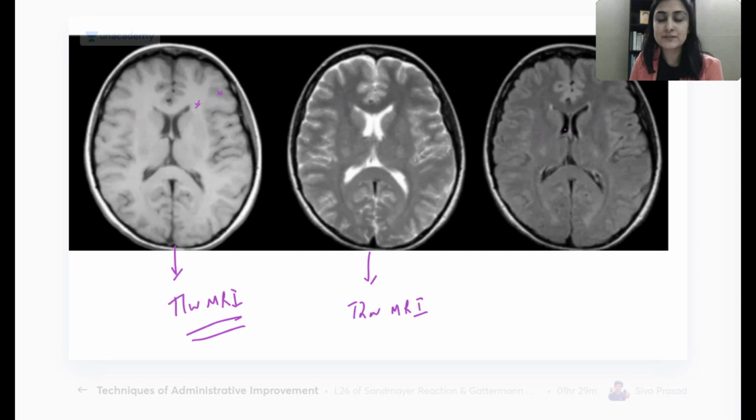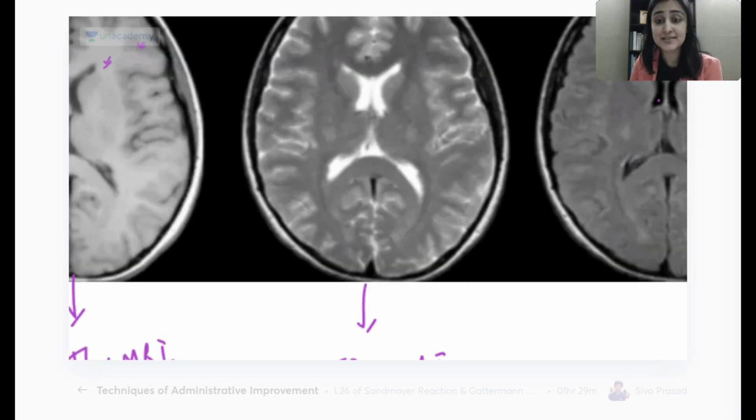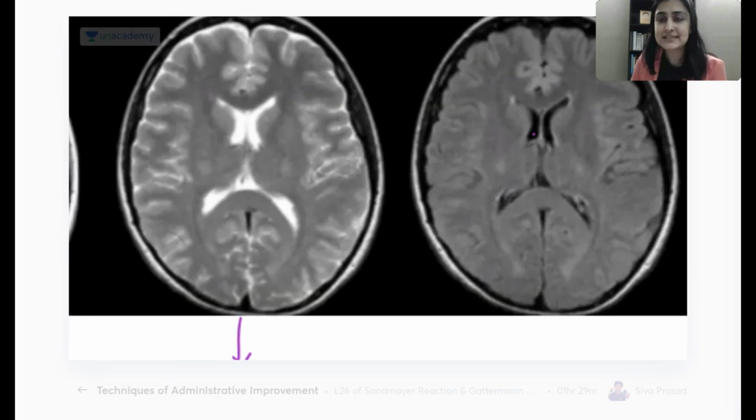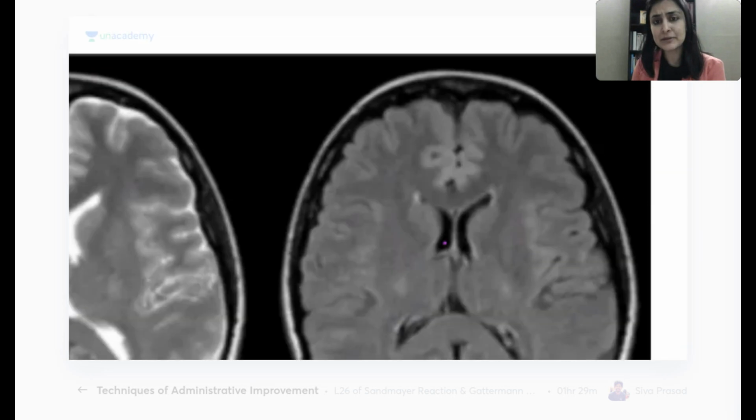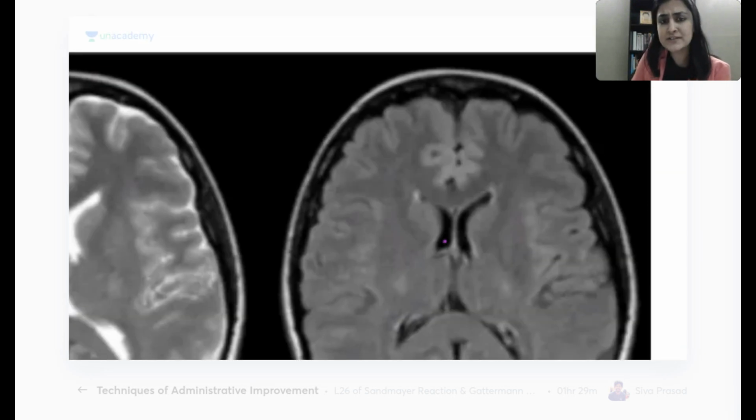Okay, so now let's figure out who this guy is. This one has CSF which is black, right? So I feel this should be T1. But then to confirm, I started to look at the gray matter, white matter junction. So which is whiter, gray matter or white matter? I am finding that gray matter is whiter. Do you agree? This has turned out opposite. This is not what I had expected from T1. In T1, white matter should have been white, as the name suggests, right? So then what is this?